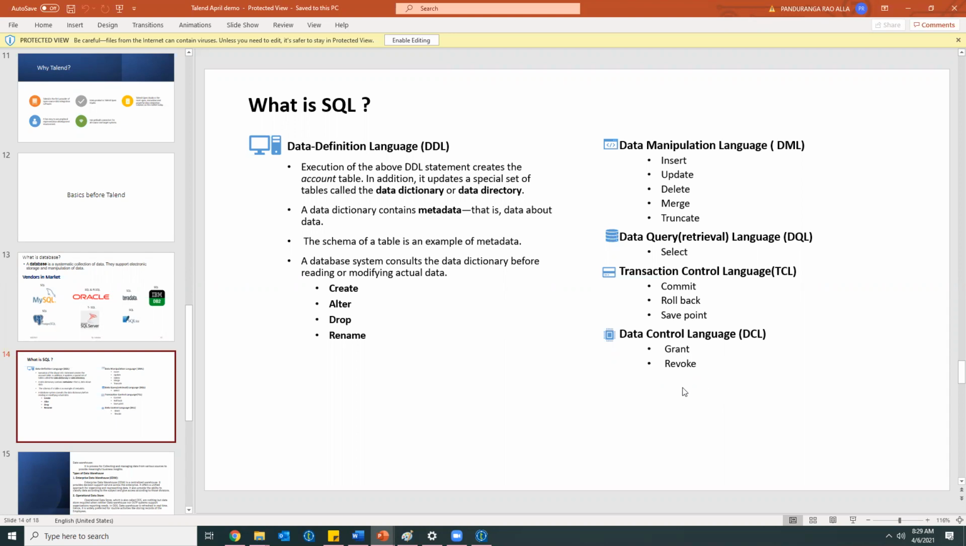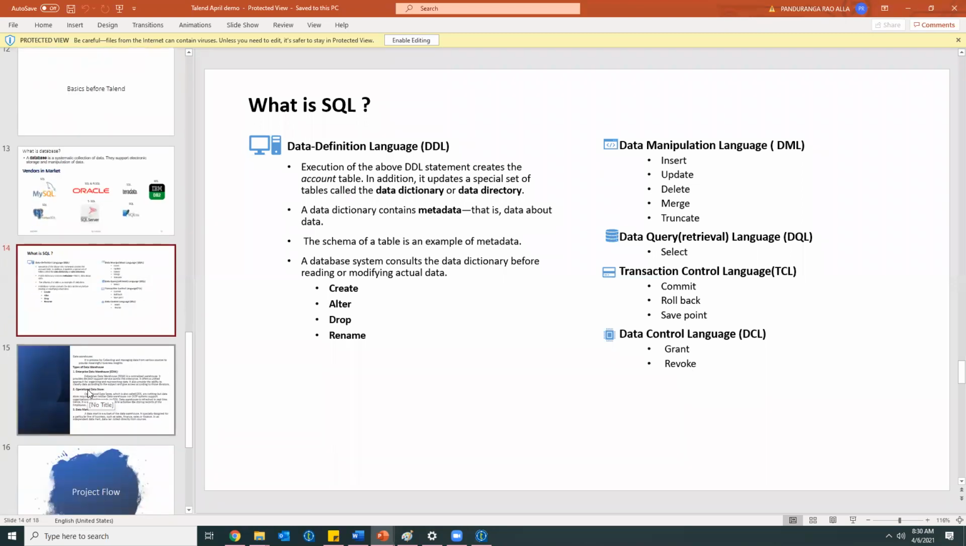Okay, revoke is like, earlier we have granted some role or some commands and we want to roll back. That means we should make use of the revoke. Whatever permissions or privileges we have given earlier, if you want to roll them back, then by making use of the revoke command we can roll them back.